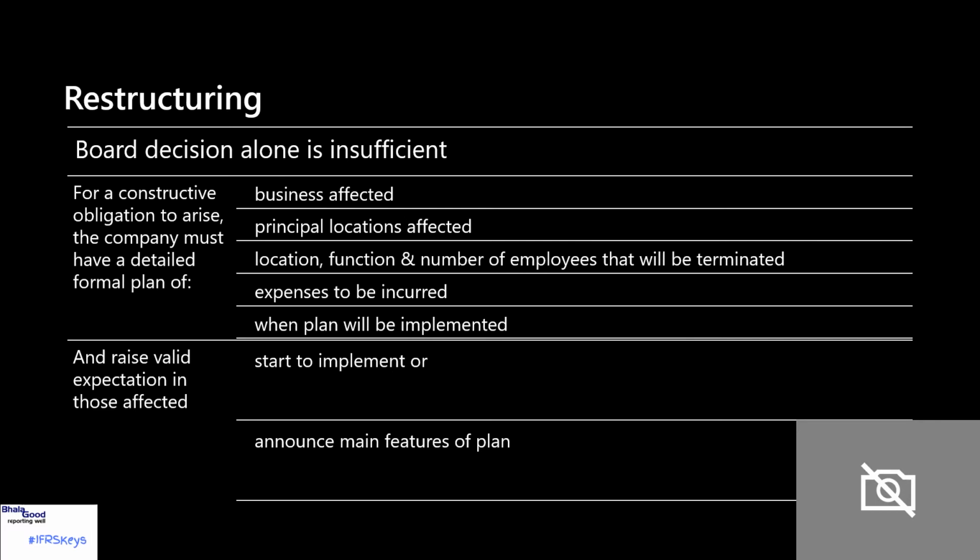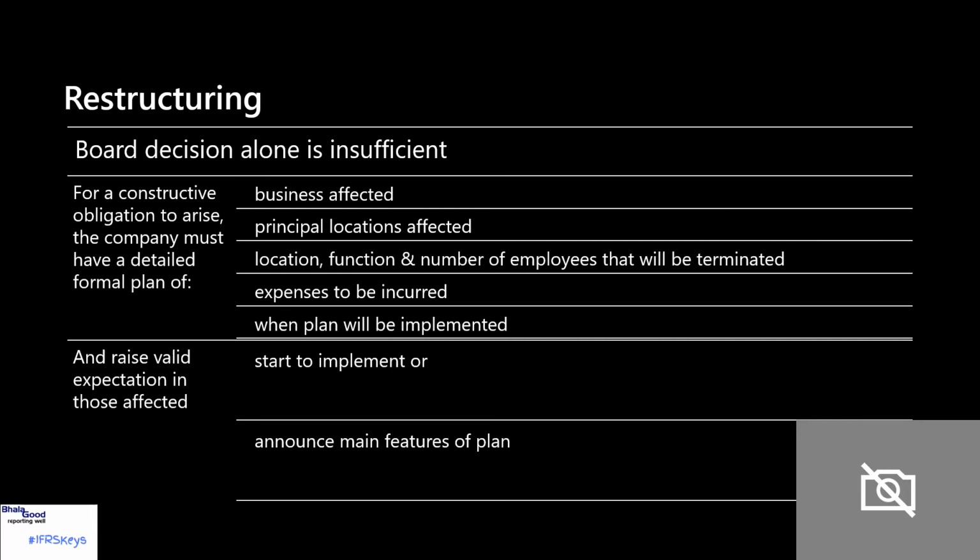So if those requirements are not met, then you do not recognize a provision for restructuring. You would then consider whether you've got any other disclosure that might need to be made. So, for example, would you have a contingent liability? Would you just make other note disclosure that is useful to users?